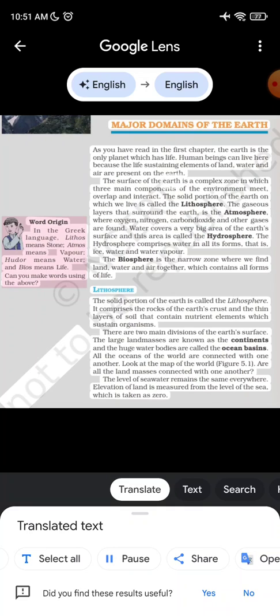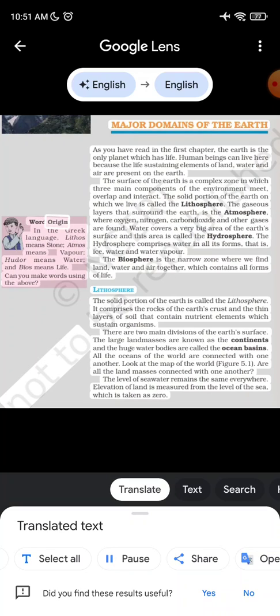The surface of the Earth is a complex zone in which three main components of the environment meet, overlap and interact. The solid portion of the Earth on which we live is called the lithosphere. The gaseous layers that surround the Earth is the atmosphere, where oxygen, nitrogen, carbon dioxide and other gases are found. Water covers a very big area of the Earth's surface, and this area is called the hydrosphere. The hydrosphere comprises water in all its forms, that is, ice, water and water vapor.